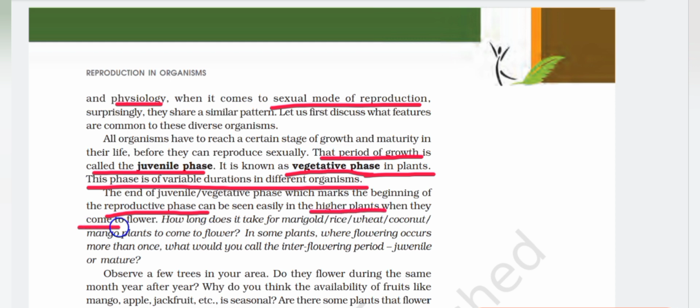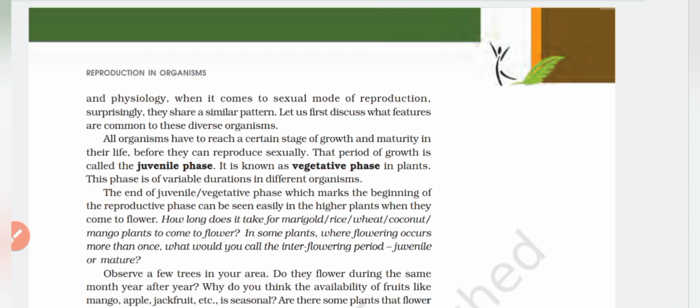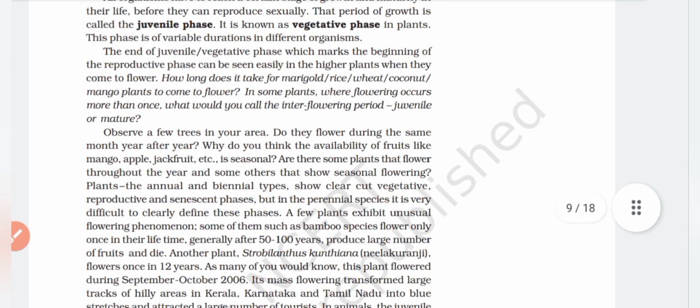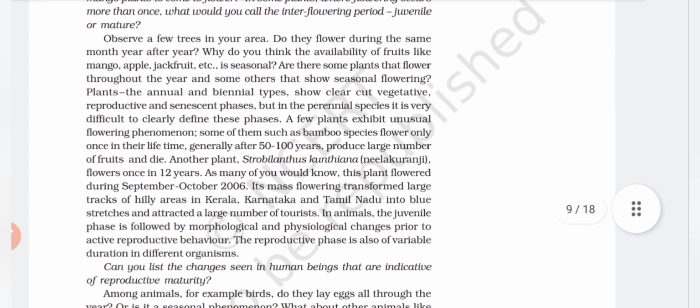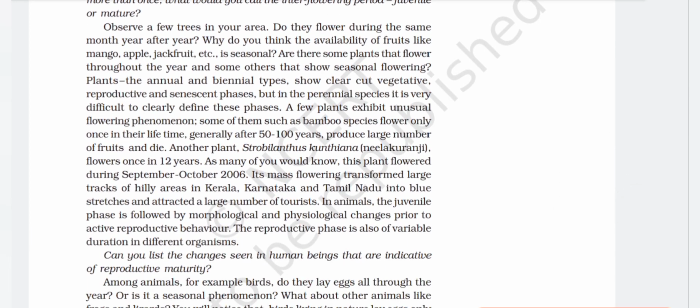How long does it take for marigold, rice, wheat, coconut, mango plants to come to flower? In some plants where flowering occurs more than once, what would you call the interflowering period? Juvenile or mature? Observe a few trees in your area. Do they flower during the same month year after year? Why do you think the availability of fruits like mango, apple, jackfruit, etc.